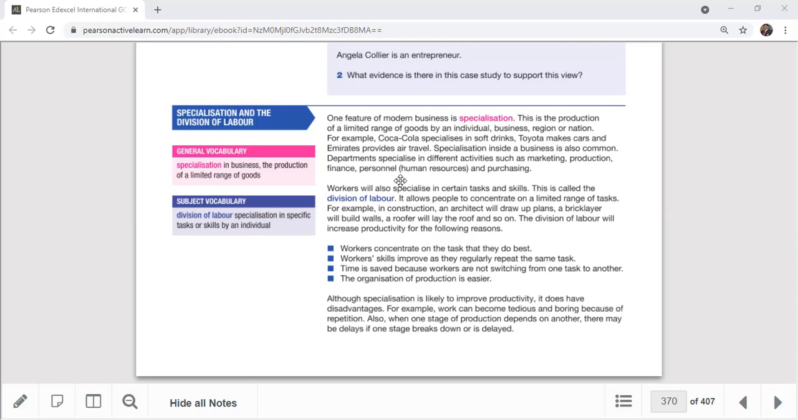Departments specialize in different activities, such as the marketing department, production department, finance department, and personnel or human resource department. Inside the business there are specialized departments. Even in school we have specialized departments. I am working in the business and accounting department, where we mainly specialize in business and accounting, and there are maths, English, chemistry, performing arts, and modern language departments, each specializing in their own subjects.